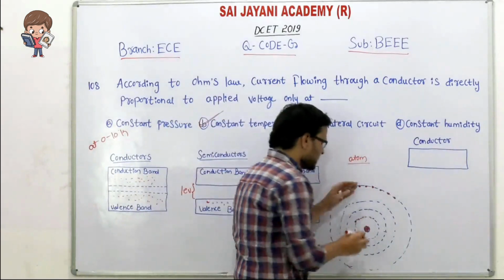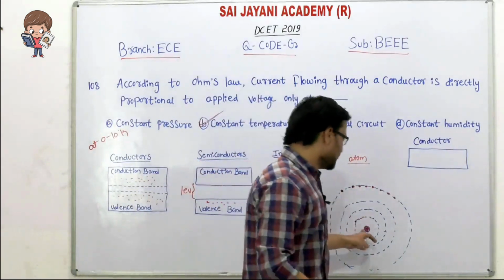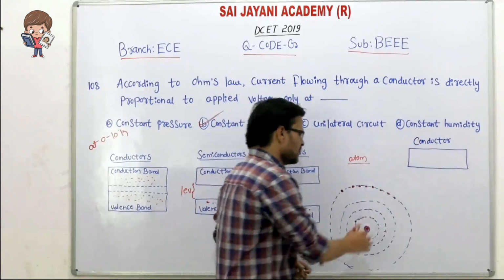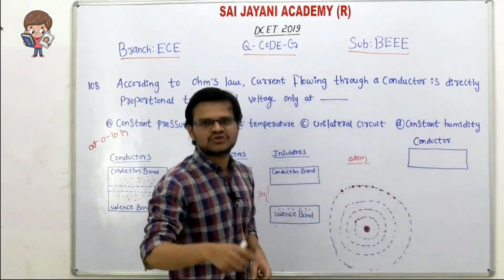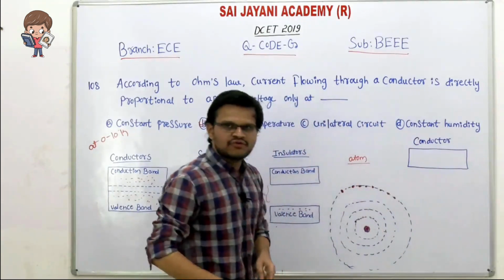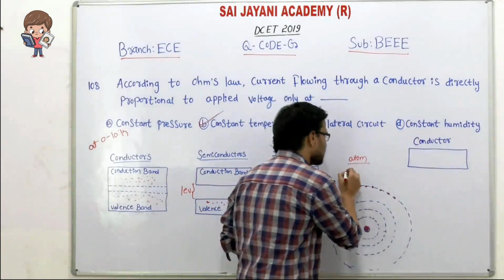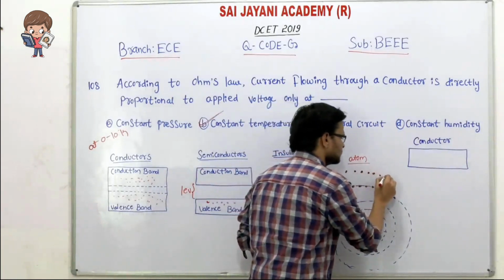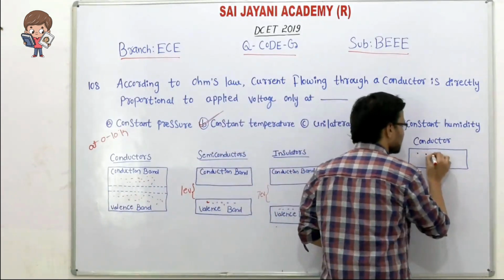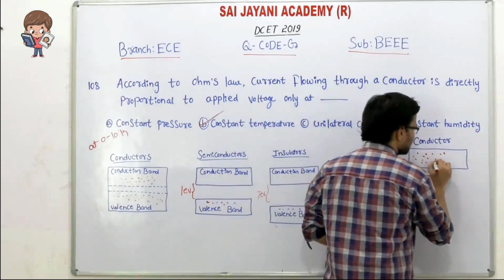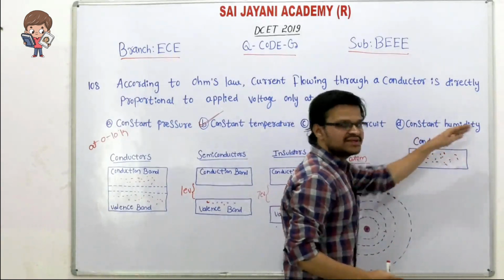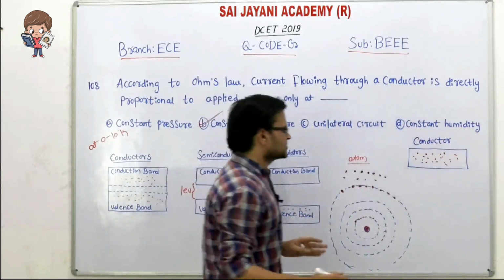Okay. And these valence electrons are loosely bound by the nucleus. When this atom absorbs heat energy or light energy, then these valence electrons break the force of attraction by the nucleus and become free electrons. And these free electrons move in a random direction. One electron moves in this way and another electron moves in this way. Okay, they are moving in a random direction.